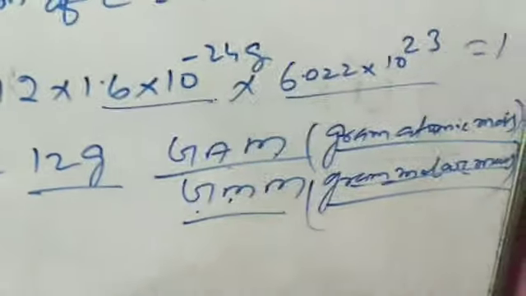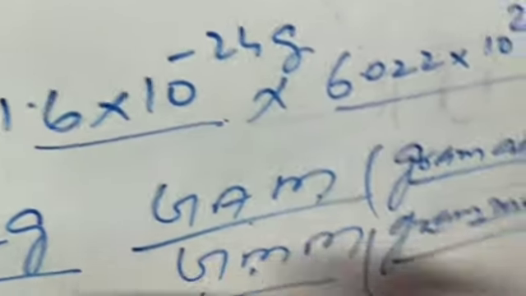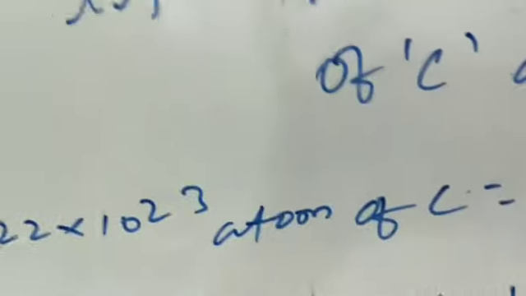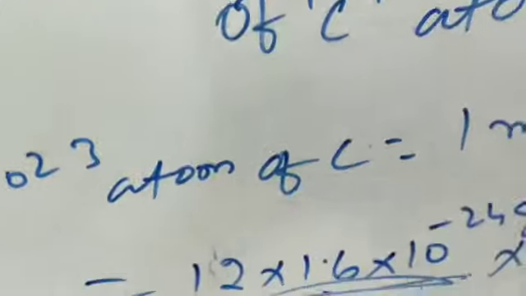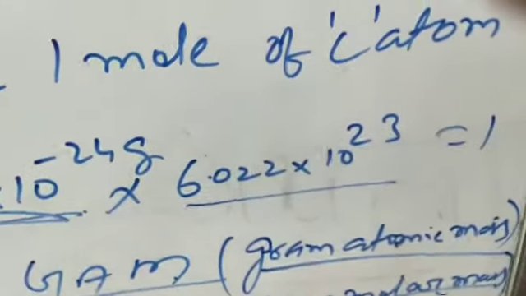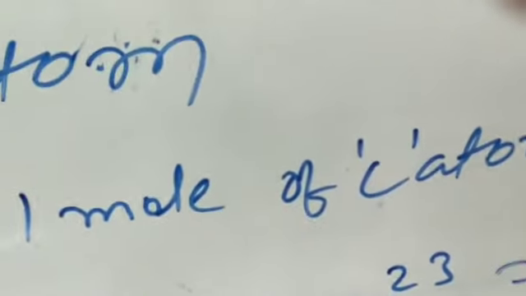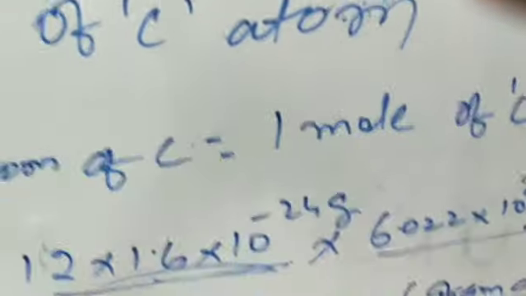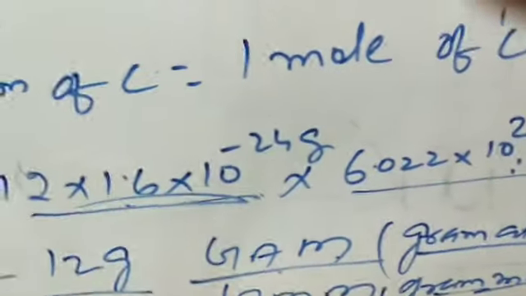It is known as gram atomic mass when the atomic mass of any atom is multiplied by Avogadro number. The concept is clear here. When the atomic mass or molecular mass of any atom or any molecule is multiplied by Avogadro number, that is 6.022 × 10^23, then it is known as gram atomic mass or gram molecular mass or gram molar mass. It is also known as gram molar mass, and mathematically it is calculated as